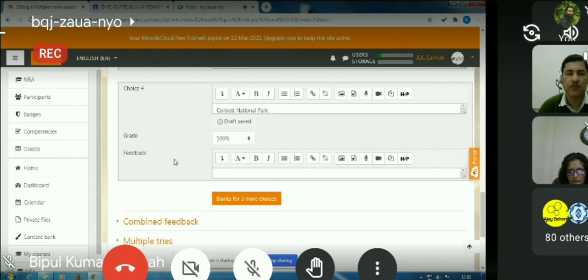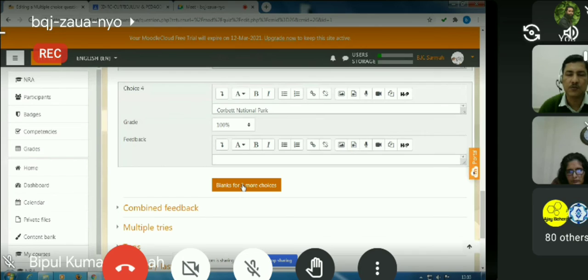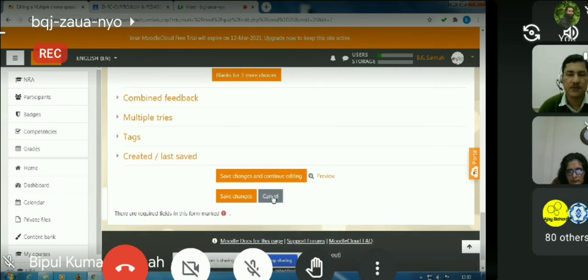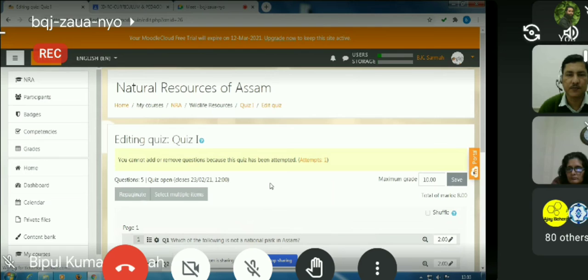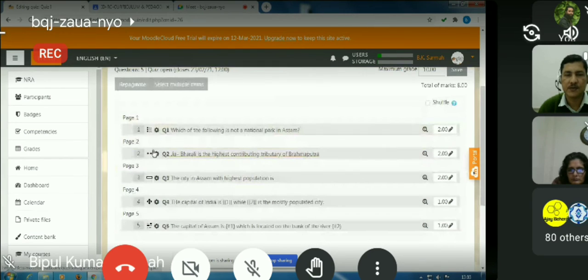Now we can have more options if we click blank for 3 more choices. So we can have 4 choices, 7 choices, 10 choices, 100 choices also is possible. So that is the first question. Then we have the second question, which is a true-false question. The true-false question is also very similar to a multiple choice question.